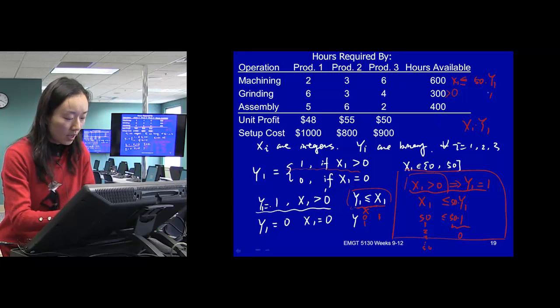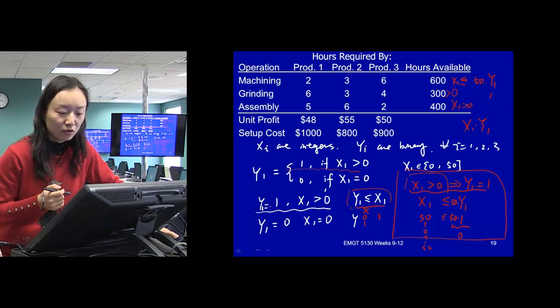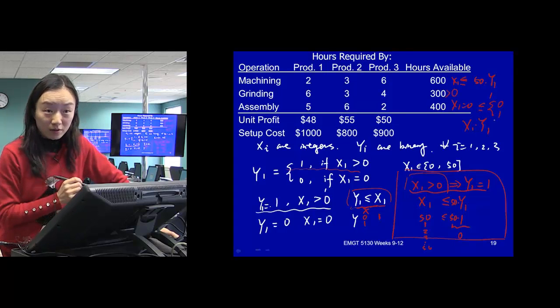So that worked. And if our x1 is 0, what happens with this constraint? x1 less than or equal to... a 0 value can be less than or equal to. It can be 0. Y can be 0 or 1, right?